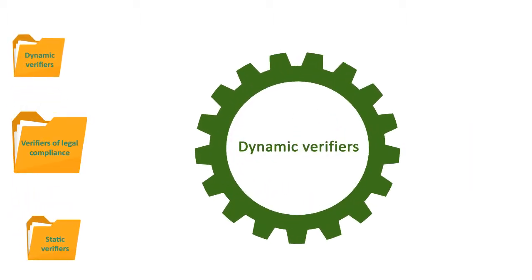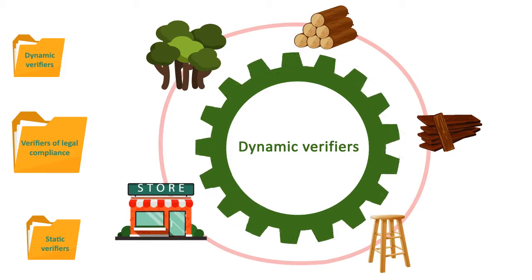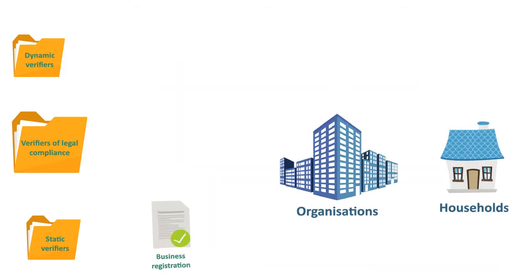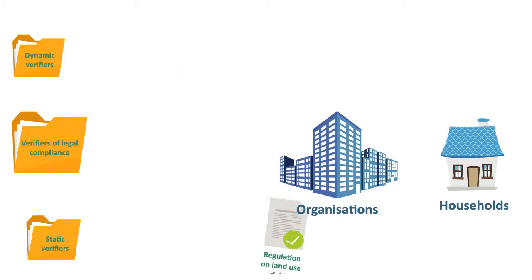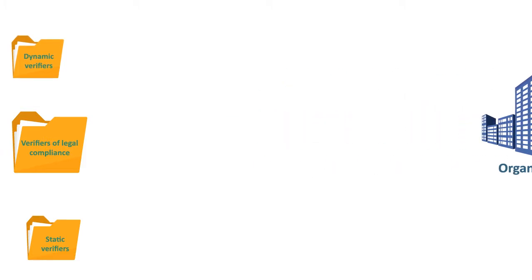Dynamic verifiers are used to verify the legal compliance of timber origin and timber in circulation at each stage of the supply chain. Static verifiers are used to verify the legal compliance of the establishment and operations of organizations and households in timber harvesting, processing, transportation, and trade.